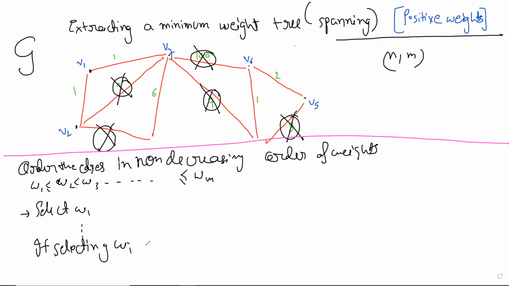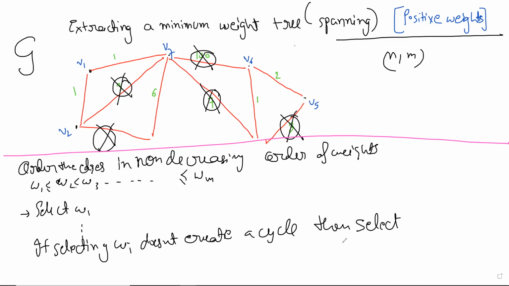If selecting wi does not create a cycle, then select it.